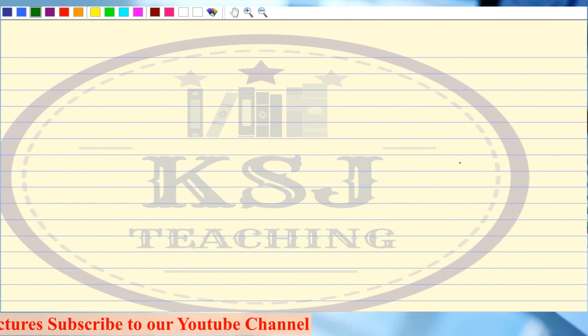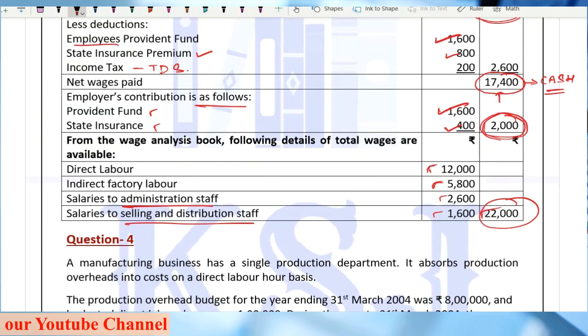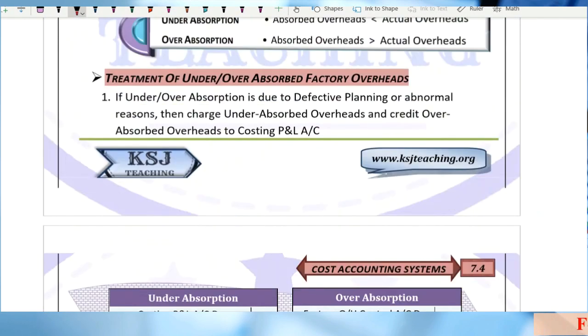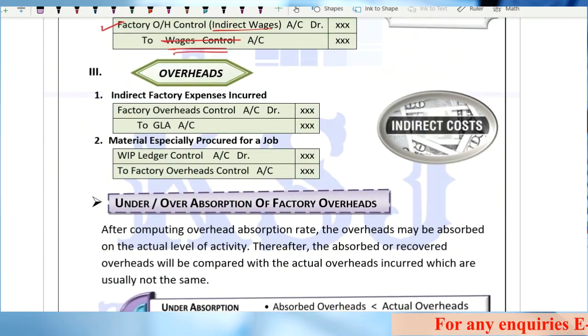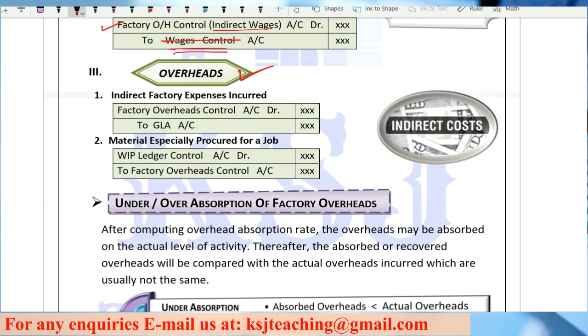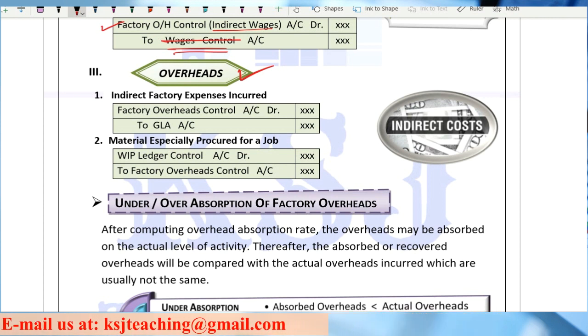Now, what we are going to discuss is about this overheads part. Now in this lecture, we are going to discuss this overheads part, and I told you that before we start with the overheads part, your overheads chapter should be complete. That is very important, right?